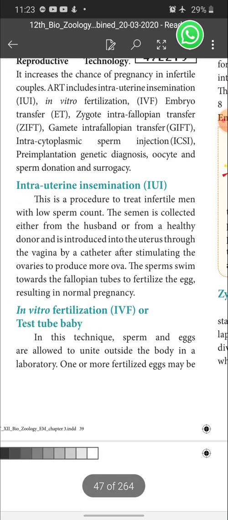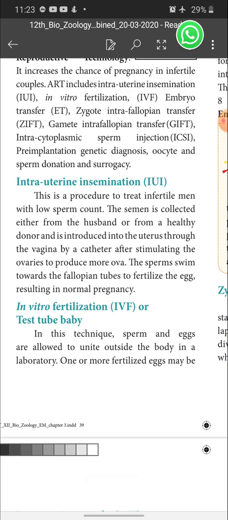So please make sure of this expansion also. Intrauterine insemination is the first one we are going to discuss under this ART. Intrauterine insemination. In the topic itself we can understand the concept.